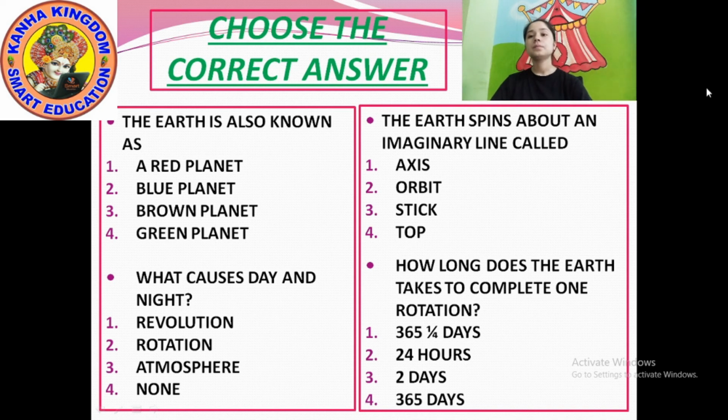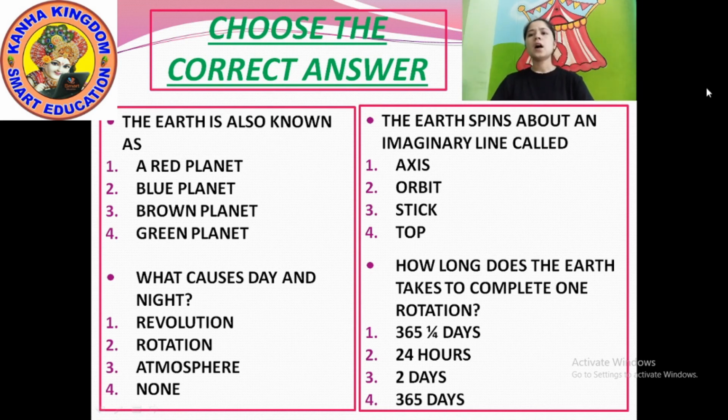Okay, how long does the earth take to complete one rotation? Option number 1, 365 and 1/4 days. Option number 2, 24 hours. Option number 3, 2 days. Option number 4, 365 days.